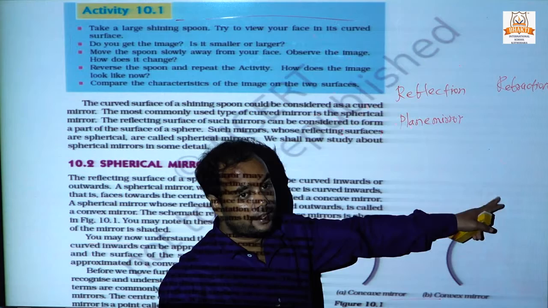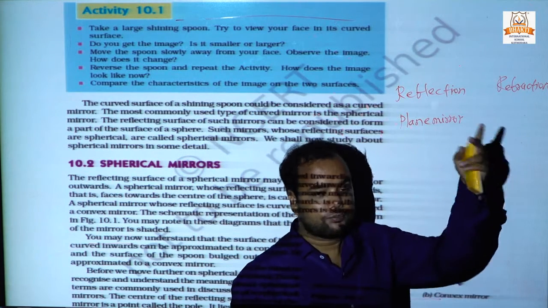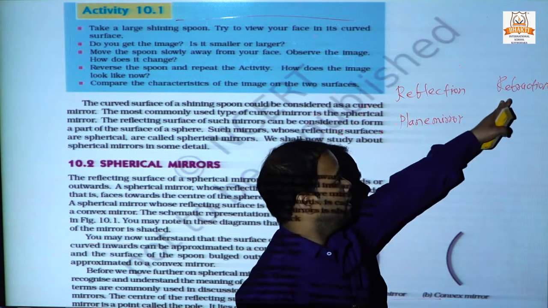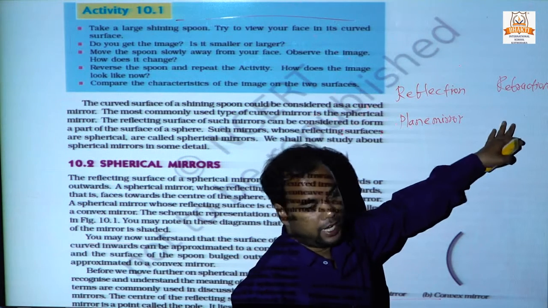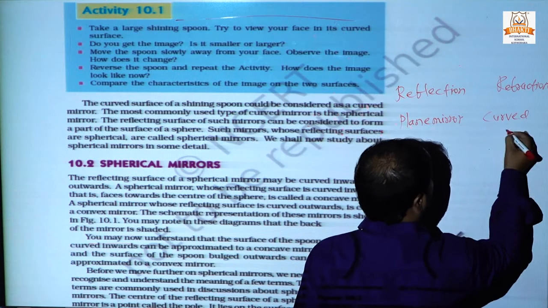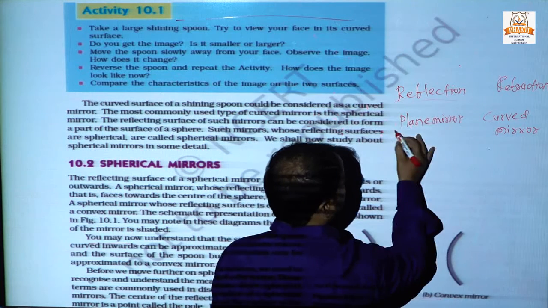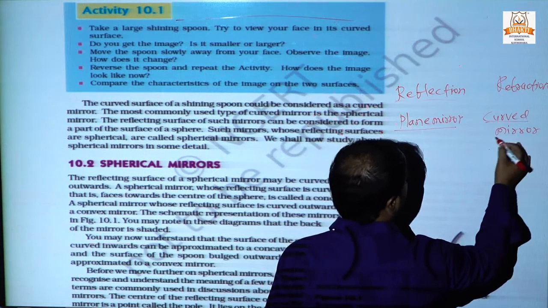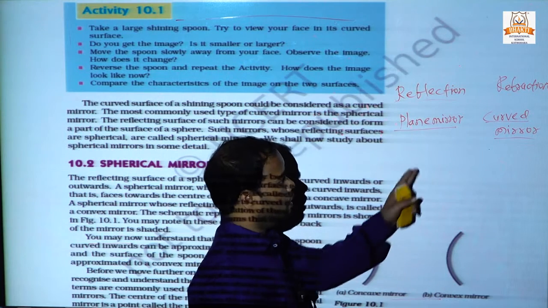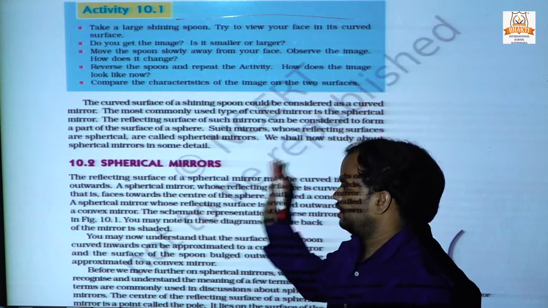Refraction occurs when a ray of light enters from one medium to another. We can call it a curved mirror. Reflection occurs in a plane mirror and refraction occurs in a curved mirror. Means we will discuss plane mirrors in reflection, and we will discuss spherical mirrors.